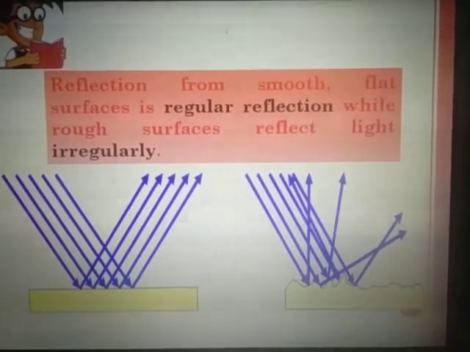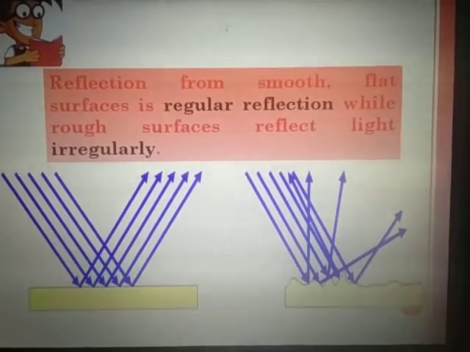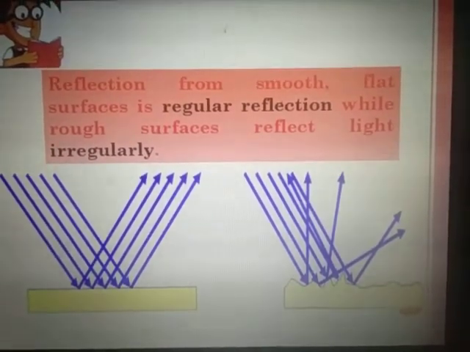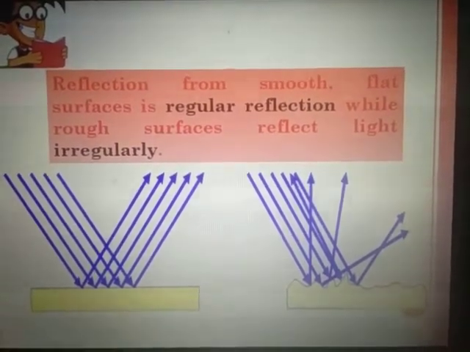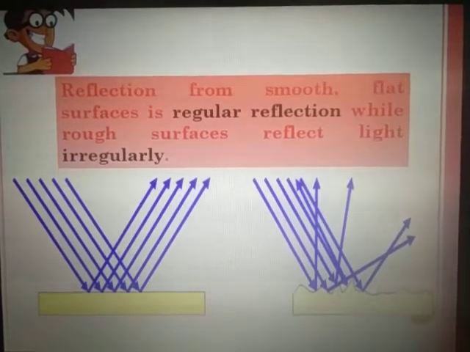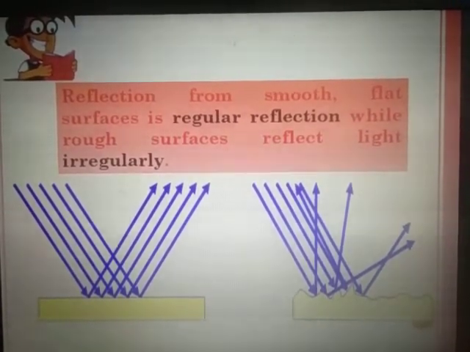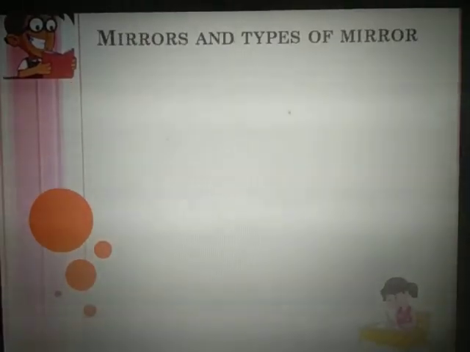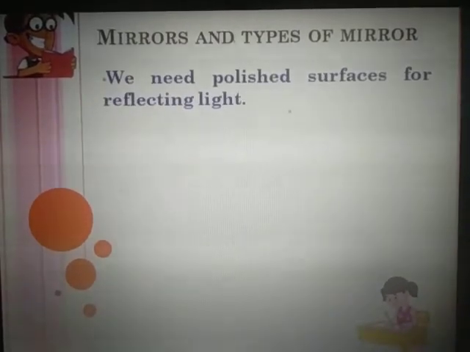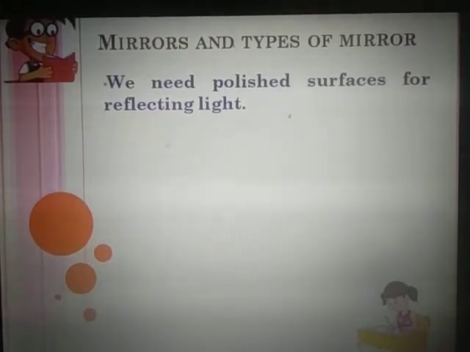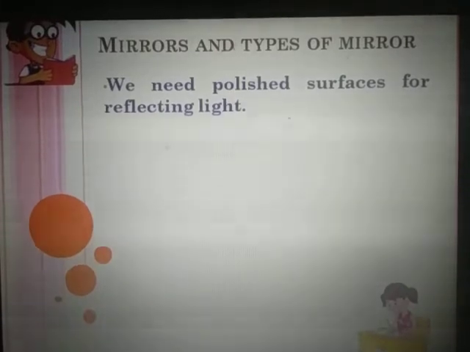These reflections you will not be able to notice on any surface. It requires a special surface called a polished surface, and polished surfaces are mostly mirrors. So let us now move on to the next part of the lesson, that is mirrors and types of mirrors. We need polished surfaces for reflecting light. Otherwise, with any other object you will not be able to see the reflection of the light. Only polished surfaces reflect light.